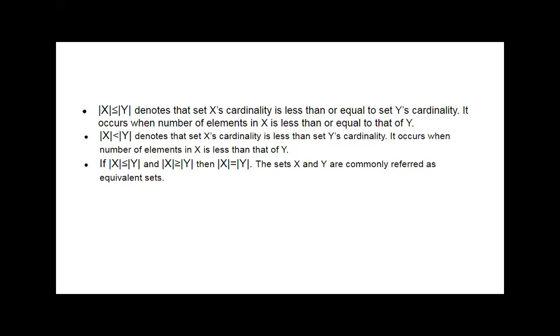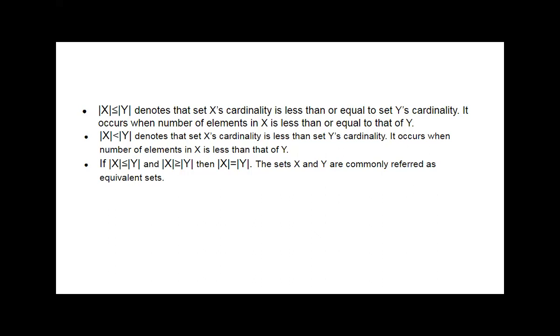It denotes the cardinality of X is less than or equal to the cardinality of set Y. Okay, when the cardinality of X is less than the cardinality of Y, then it strictly denotes that the cardinality of Y is greater than the cardinality of X.